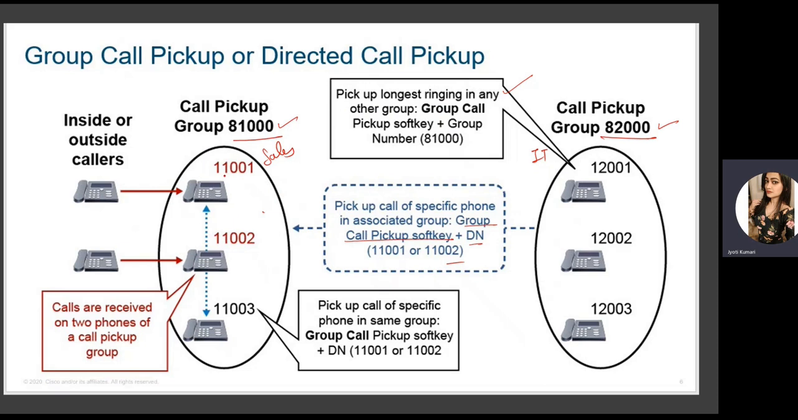Let's say 11001 and 11002 are both ringing at the same time. Both belong to the same pickup group number. Now I want to resume the call of the first user and not the second one. Maybe the other is ringing for a longer time, but I want to answer this one. In that case, I can press the group pickup soft key and then dial the DN number of this user, and then this call will be picked up. So to pick up the call of a specific phone in the same group, use the group pickup soft key plus the DN number. That is directed or group call pickup.